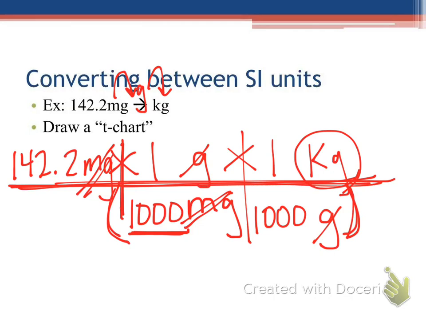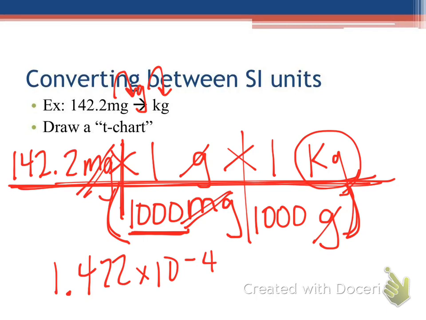Okay, we have to be really careful when we put that into our calculator. Because if we do 142.2 divided by 1,000 times 1,000, with no parentheses, no nothing, those 1,000s are just canceling out. We're going to end up with 142.2 again. Okay, so when I did it in my calculator, I got 1.422 times 10 to the negative 4th. Okay, or E negative 4.